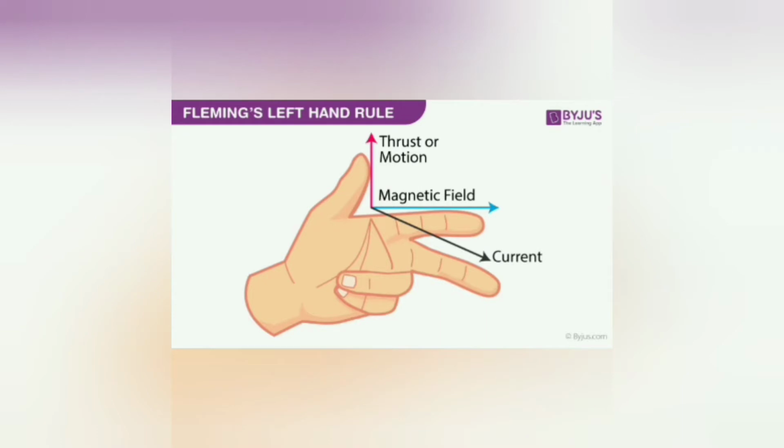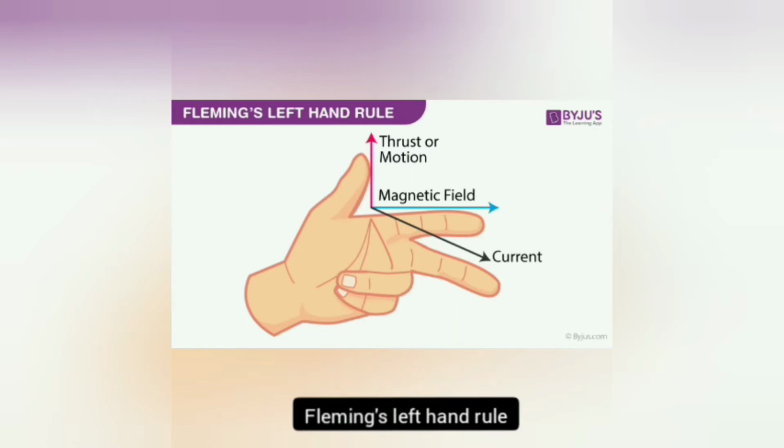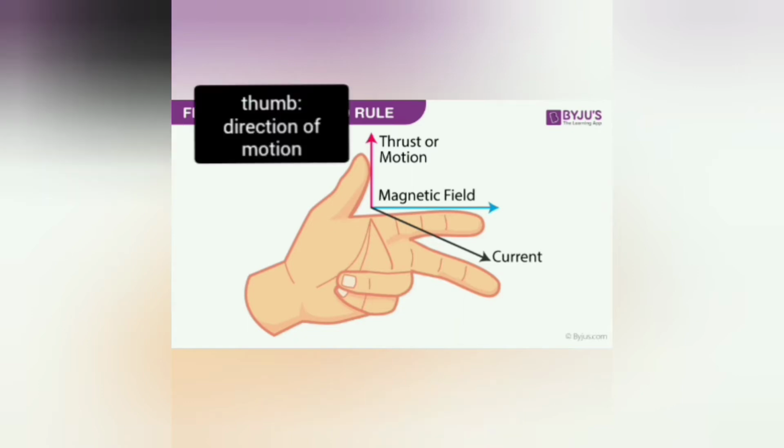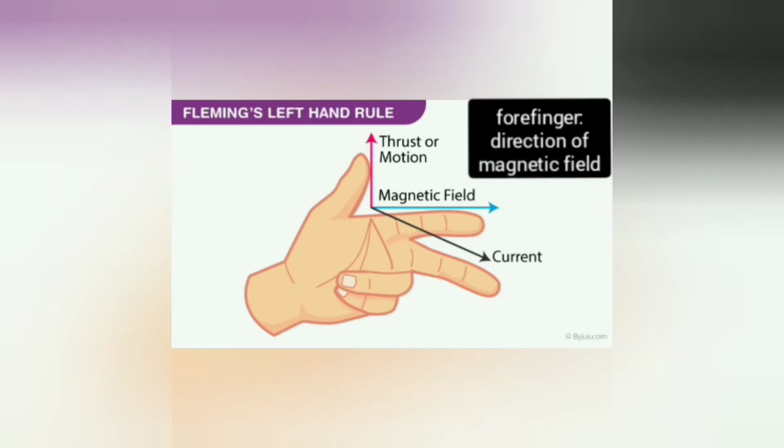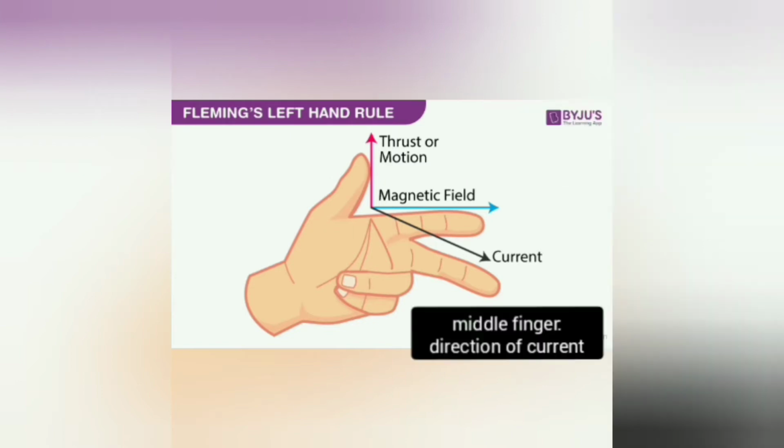To know the direction of motion, magnetic field, and current, we can use Fleming's left-hand rule. The thumb represents the direction of the motion, the forefinger indicates the direction of the magnetic field, and the middle finger indicates the direction of the current.